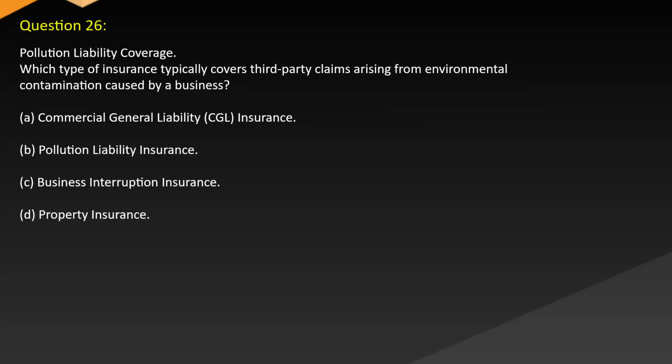Question 26. Pollution liability coverage. Which type of insurance typically covers third-party claims arising from environmental contamination caused by a business? A. Commercial general liability (CGL) insurance. B. Pollution liability insurance. C. Business interruption insurance. D. Property insurance.